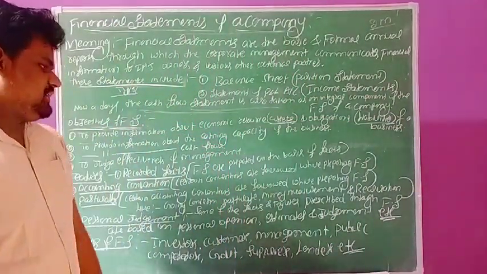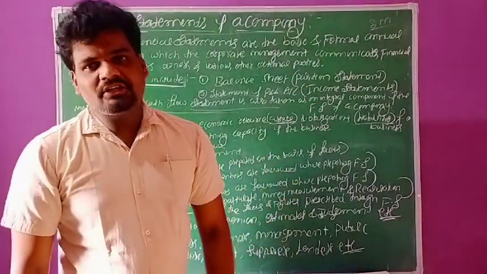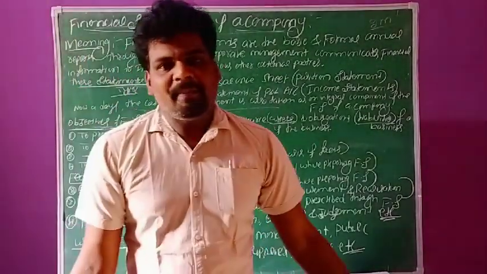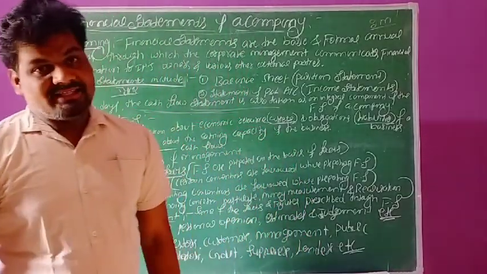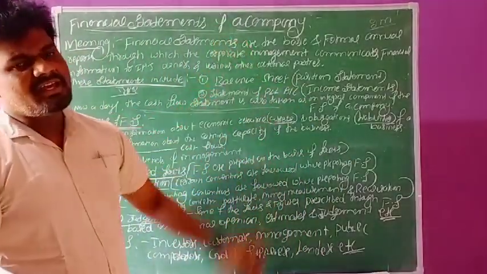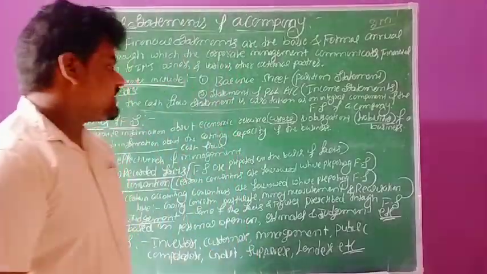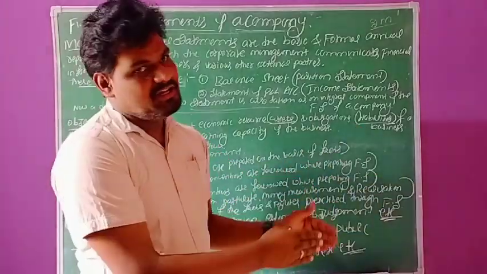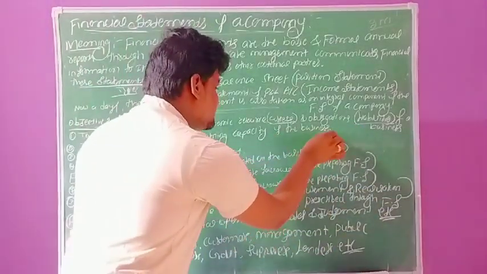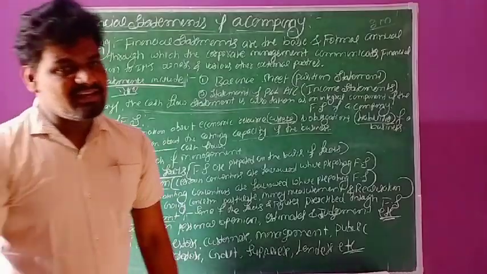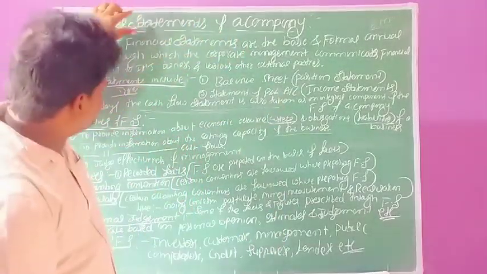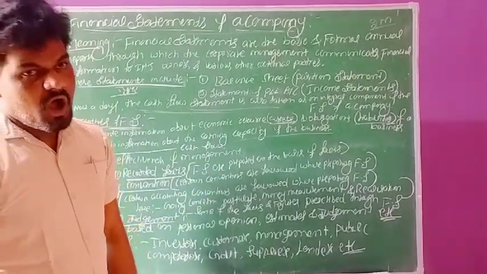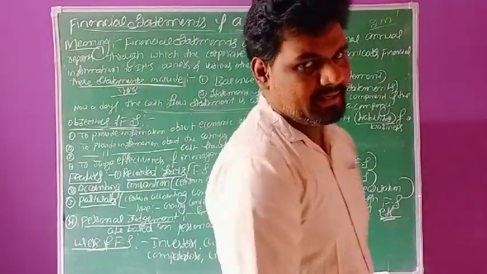The next objective of financial statements is to provide information about earning capacity of the business. The second objective of financial statements is to provide information about earning capacity of the business. What is the earning capacity of the business? These things we can ascertain at the time of preparation of this financial statement. This is the second main objective of financial statements of a company.